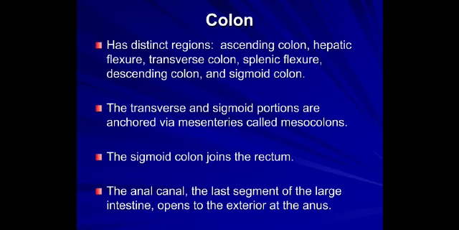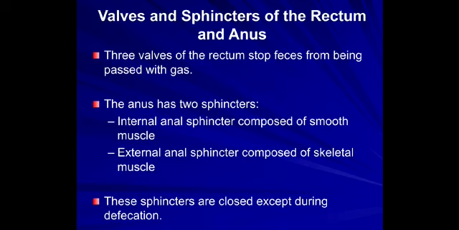The transverse and sigmoid portions are anchored via a mesentery called the mesocolon. The sigmoid colon joins the rectum and the anal canal. The last segment of the large intestine opens to the exterior at the anus.